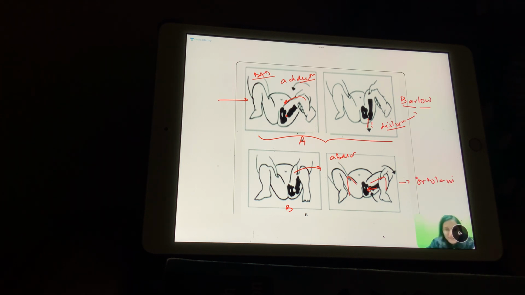Yes, very good, Bharat. We can remember like that also. कि bar, if you go to bar again and again, it can lead to adduction. Bar का adduction. Yes, good. Ortolani's is out. But इसमें confusion ये होगा कि out is the abduction or the out is the femur going out. So you can remember that bar is adduction and it is bar low. That is bahar low. है ना?